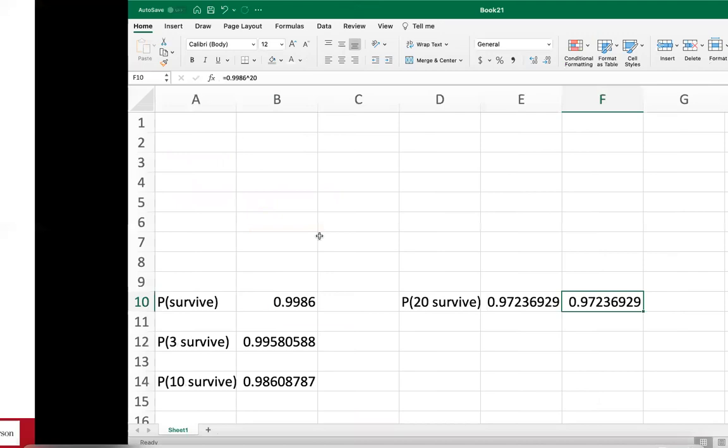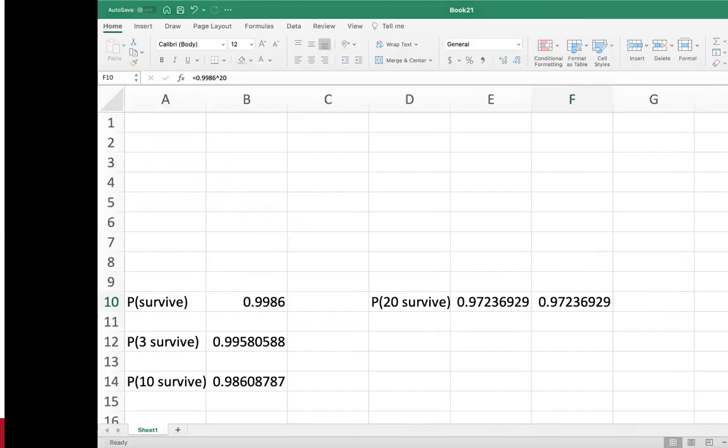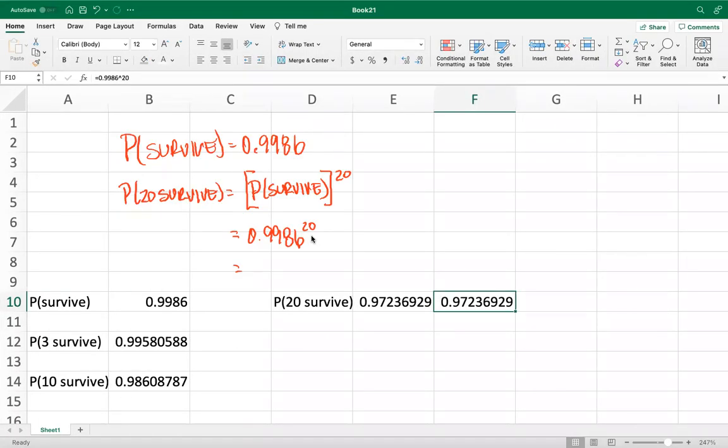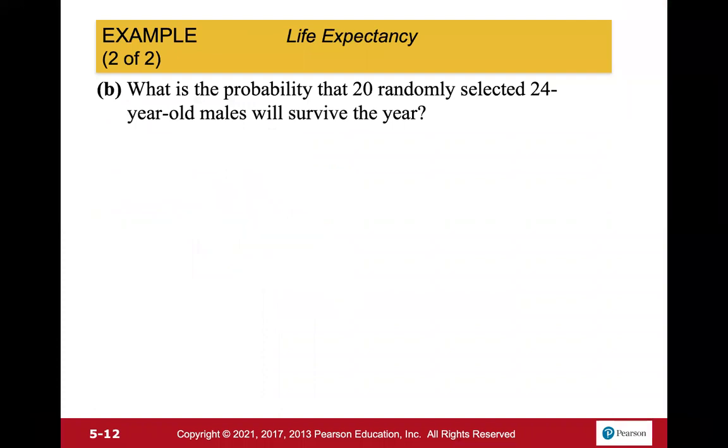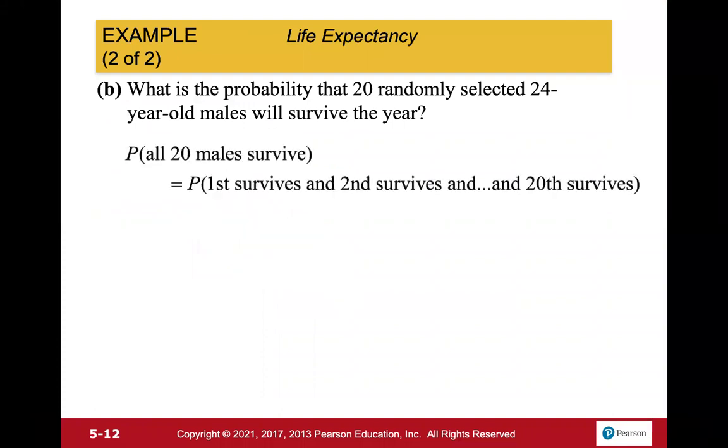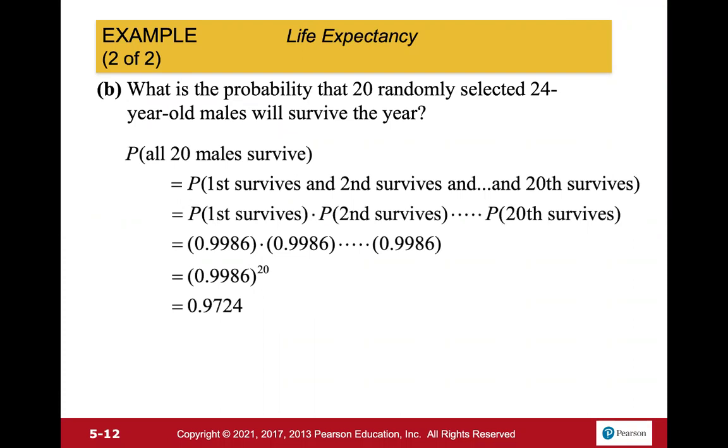But that's it there. Oh, I didn't even get that number. 0.9724, perfect. So they had the first one all the way up to the 20th one, just progressing the way that we did it.